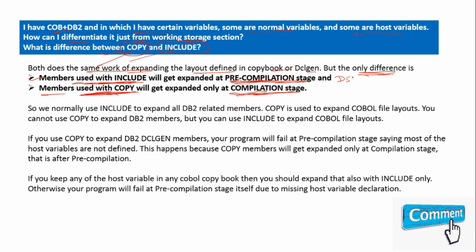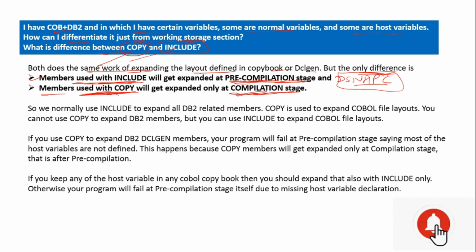Like you use the DSNHPC utility, this is the pre-compiler. So during the running of this utility, our member will be expanded. And for the compilation we use the IGYCRCTL utility. So it will be expanded during the running of this utility.